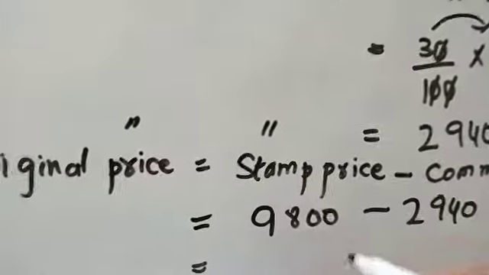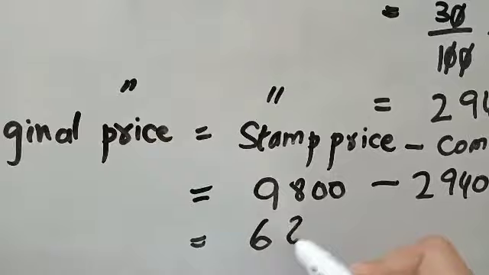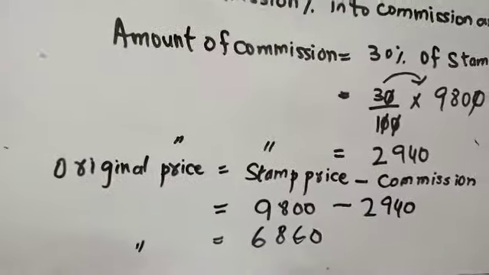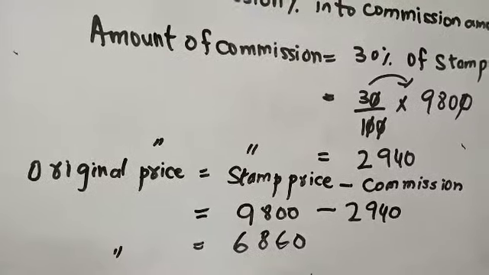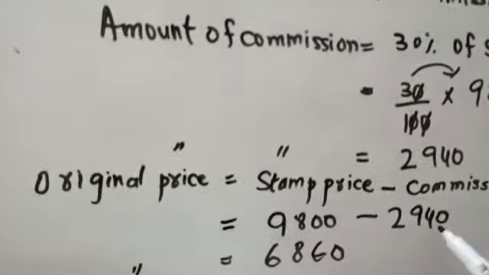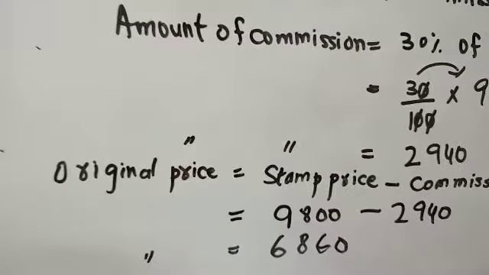So what will be the original price of the stamp? Original price of the stamp is 6,860. Okay, so the original price of a stamp is 6,860 because the price was given with commission amount. I subtracted and I got the original price. I hope this is clear.